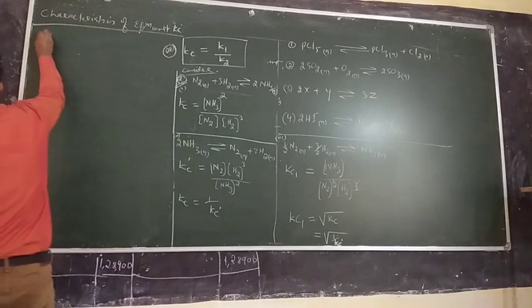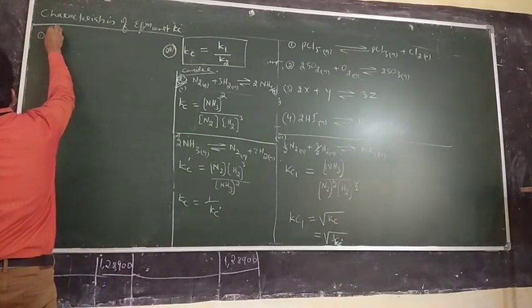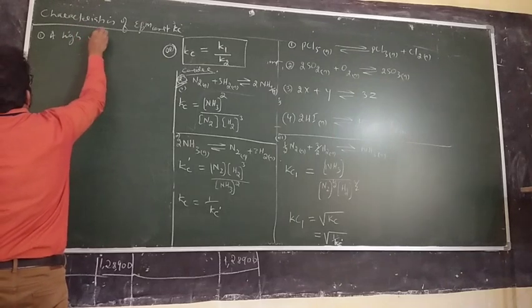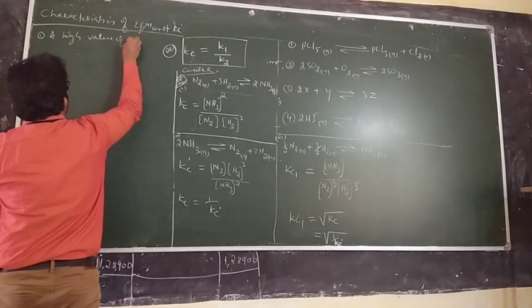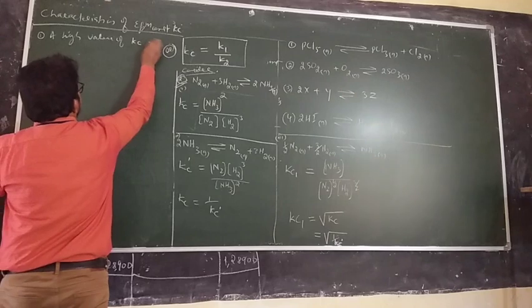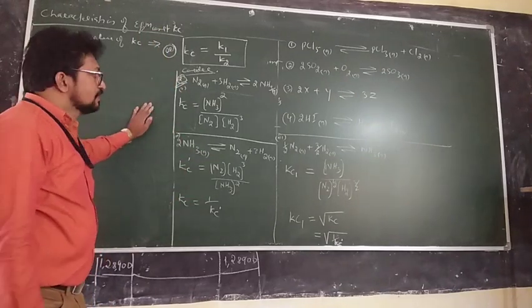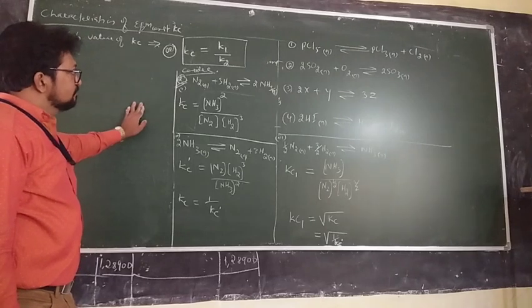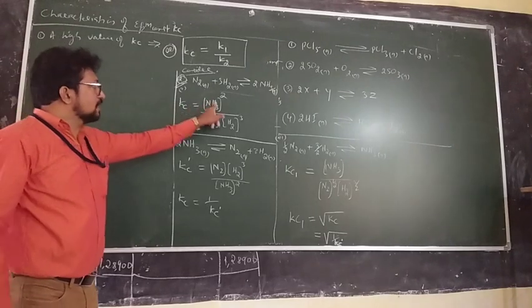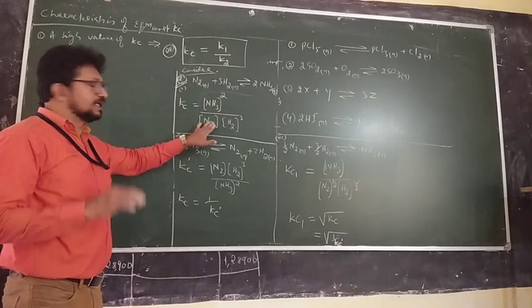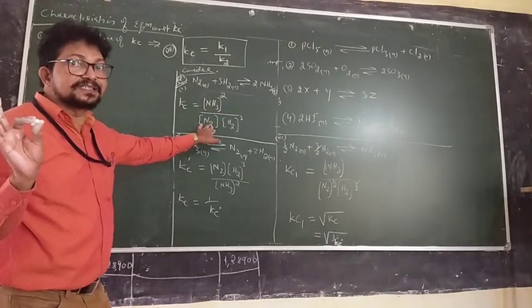See, a high value of the equilibrium constant Kc implies, you must watch carefully, product is in the numerator divided by reactants in the denominator.